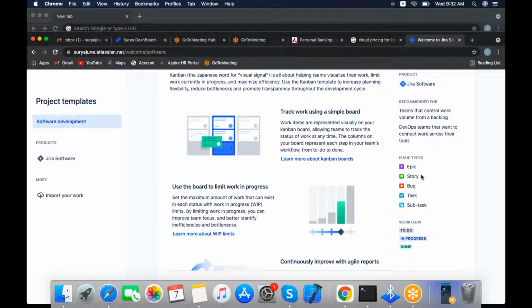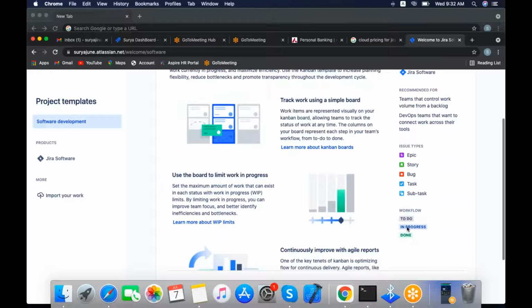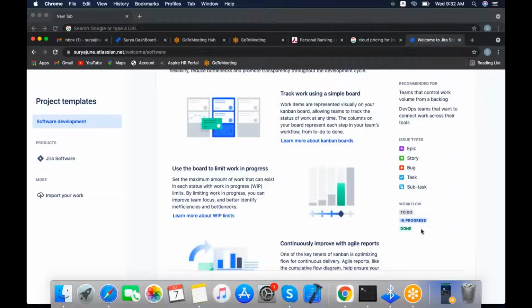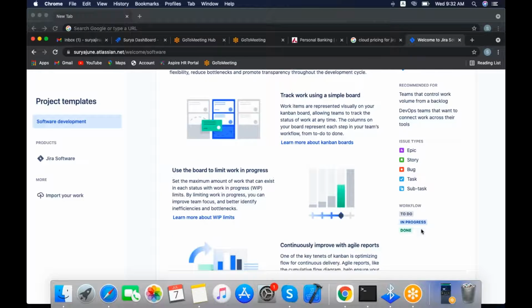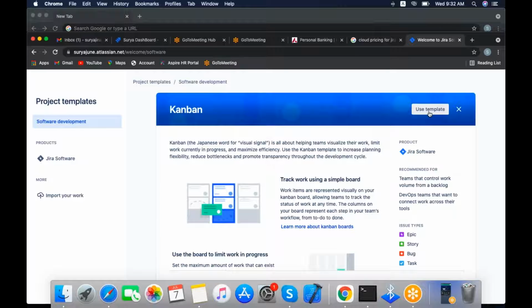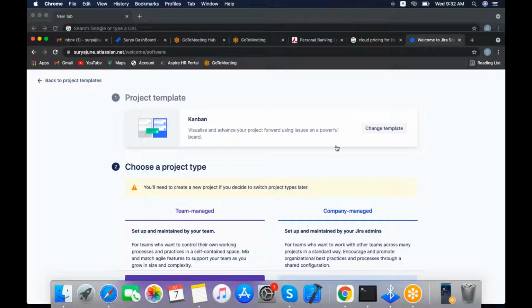The functionality and how it works there will work the same here. Only the environment and the options layout will be different. The workflow is also by default To Do, In Progress, Done. I explained these things in yesterday's class in the database environment, and it is the same here. Only the environment changes.